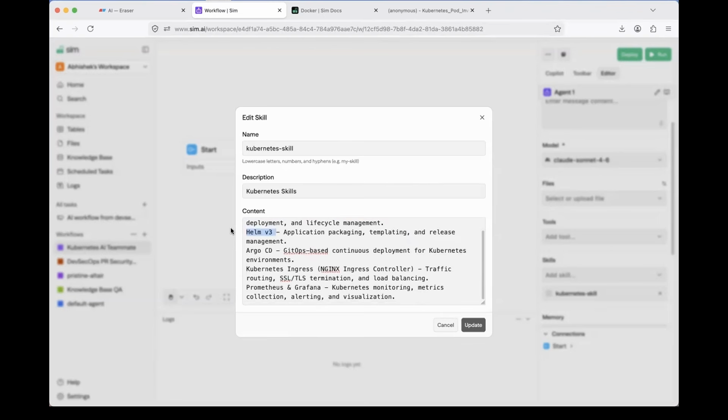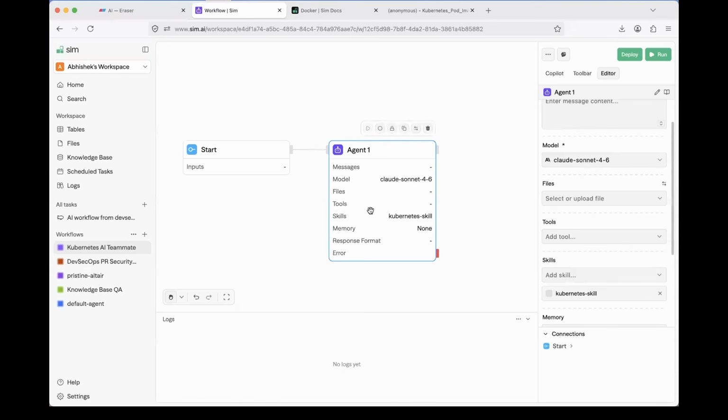So I'm just saying my organization is on V3. Always return information about V3. Then I'm saying we are using Argo CD. We are using Nginx Ingress Controller, not Gateway API. And we are using Prometheus and Grafana. So this kind of information you can put in the skills and you can provide that here. Okay. So skills.md is done.